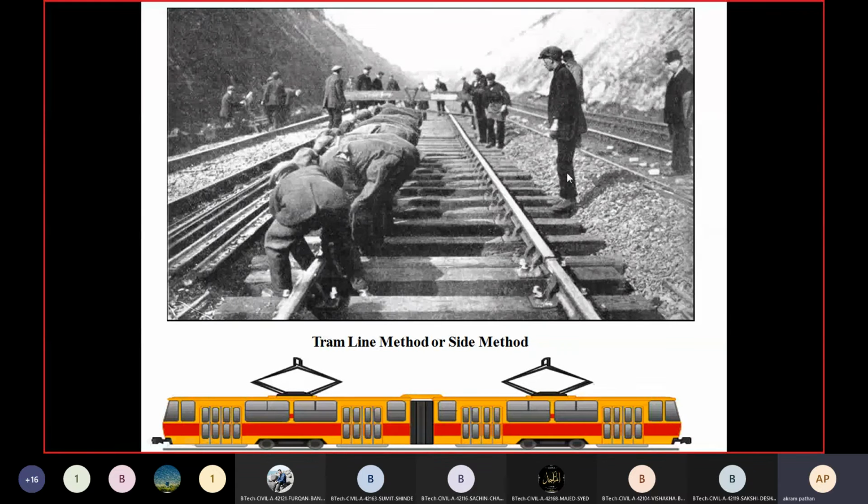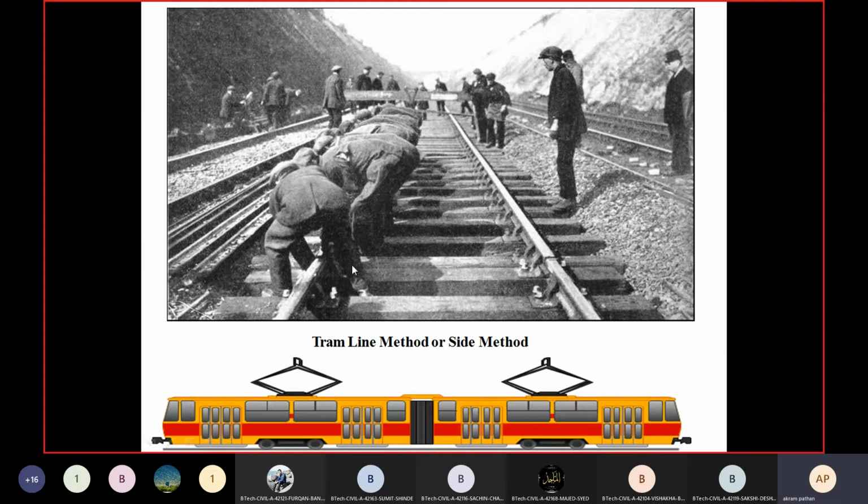First we need to construct the formation level. Then above the formation level, depending upon the design, there will be a meter gauge or broad gauge.